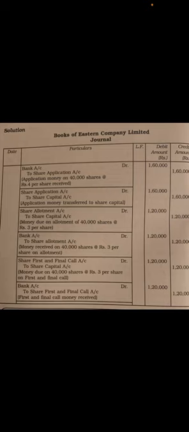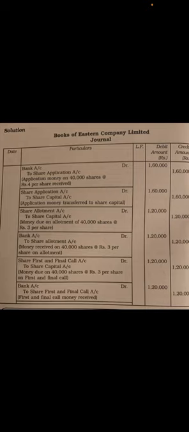Next is for allotment money due. The journal entry is share allotment account debited to share capital. How much is the allotment money? 3 rupees, so 40,000 into 3, 40,000 shares at rupees 3 per share. So the amount is 1,20,000. Next journal entry is for receiving the allotment money. When you receive allotment money, bank account debited to share allotment account. The same amount is received because it is told in the sum.